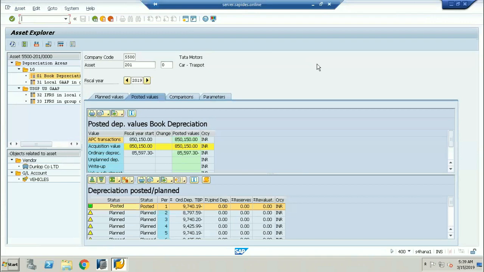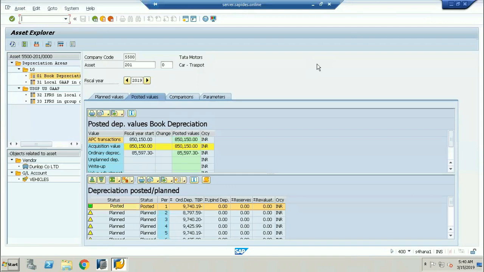Okay, I'll put one more question to all of you. What are the major technical changes in asset accounting when you're posting an asset acquisition? What are the changes in asset accounting? Can you give an example for asset?